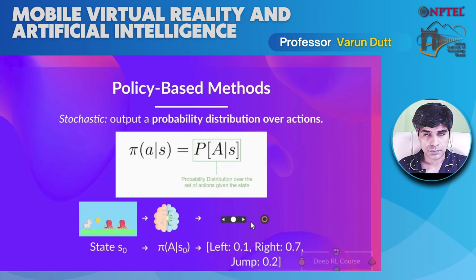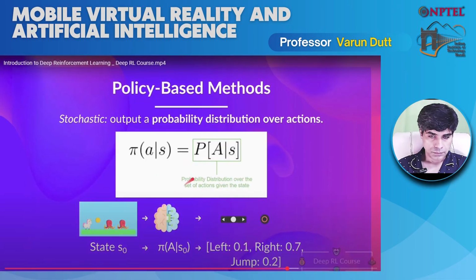So in this case, the policy outputs a probability distribution over actions. It's what we see here in this example. We pass this state, and the stochastic policy outputs a probability distribution over actions. So in this policy-based method, remember we are defining a state. We are saying let's take an action A in that state, and then we are getting a probability distribution of the likelihood of the left, right, and jump action.